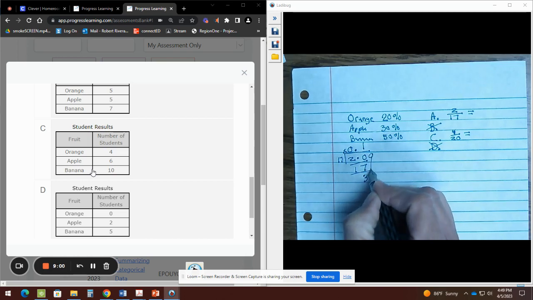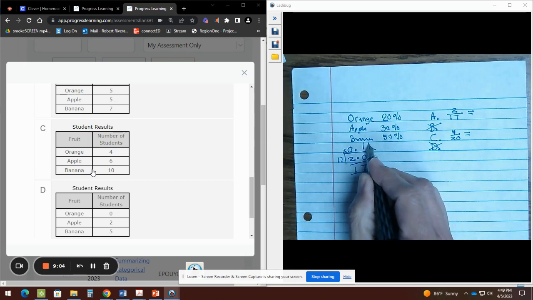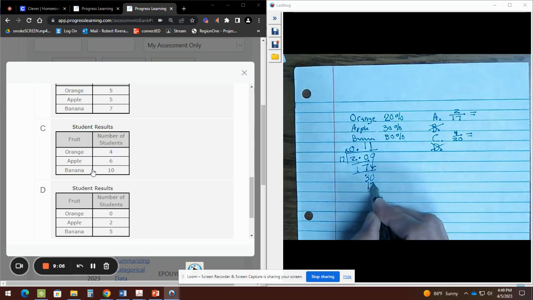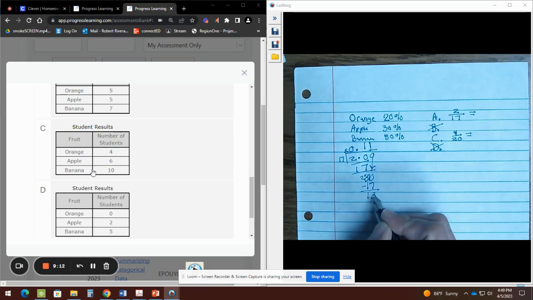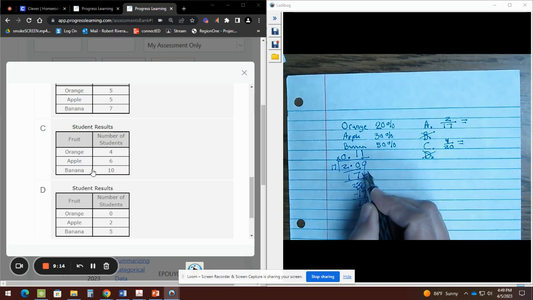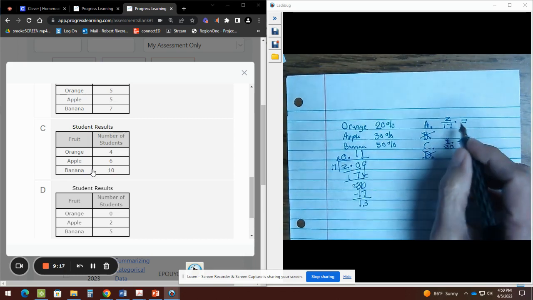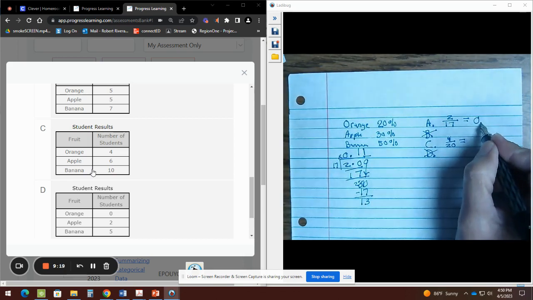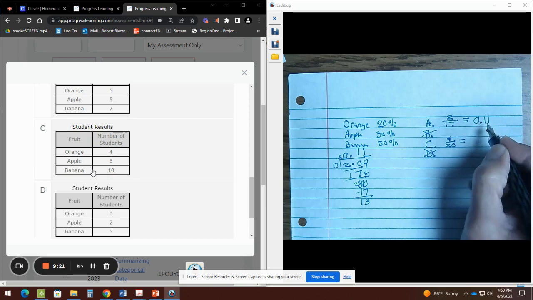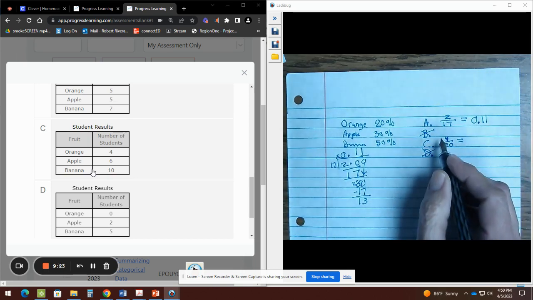I add a 0. So we times 1 again. So I could already tell that this is not going to be a good choice. 0.11 would not give me 20%. Okay? So it's probably going to be C.